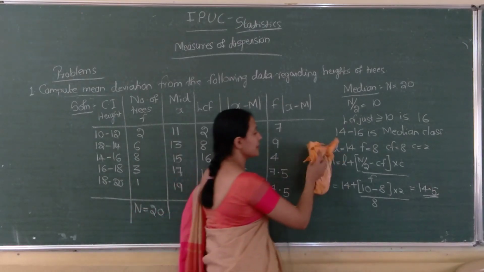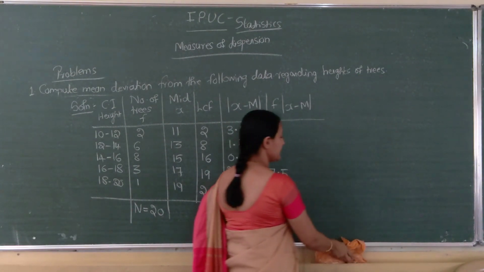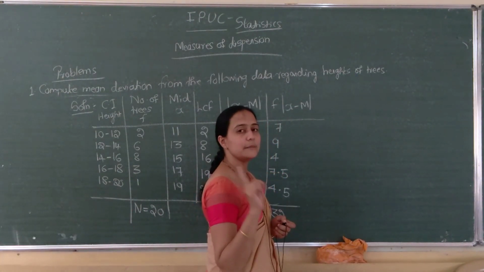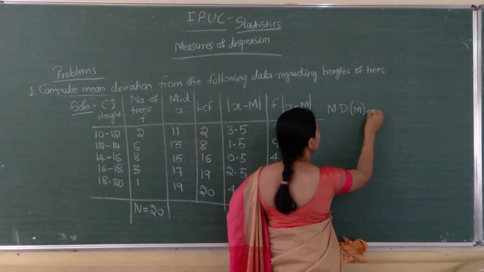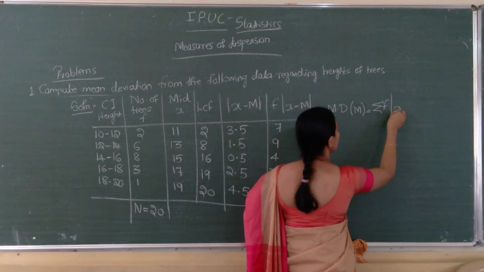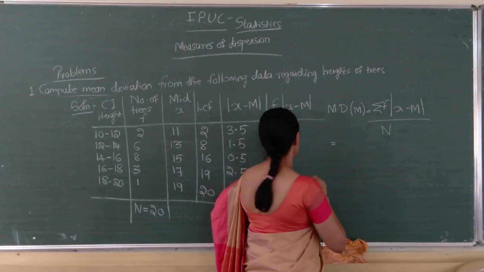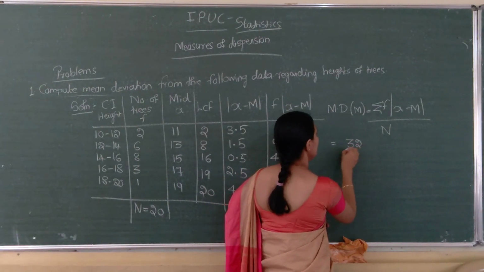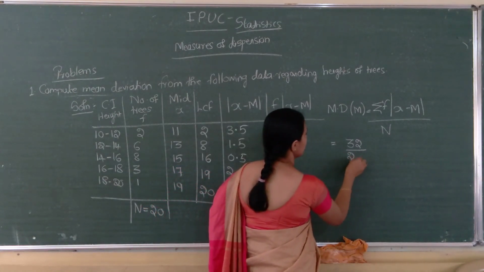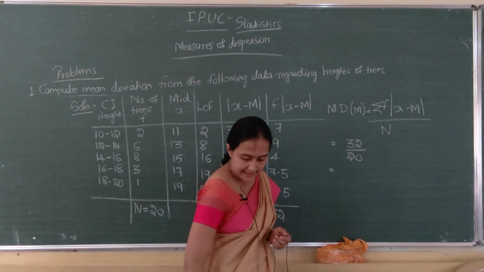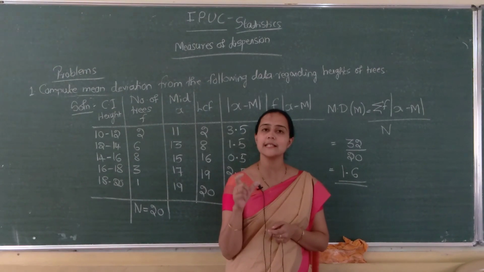Hope it is clear. So again I'll do mean deviation from a median. If nothing is mentioned, you have to find mean deviation from the median itself. So mean deviation from median equals sigma f into mod x minus m divided by capital N. That is sigma f into mod x minus m is 32, divided by capital N, which is 20. 32 divided by 20, answer is 1.6.